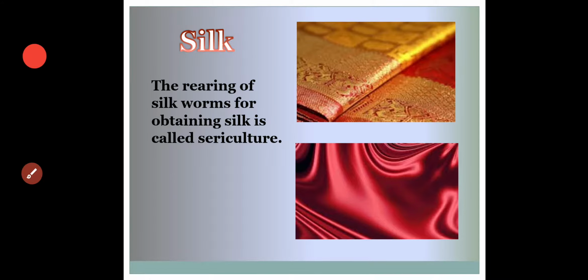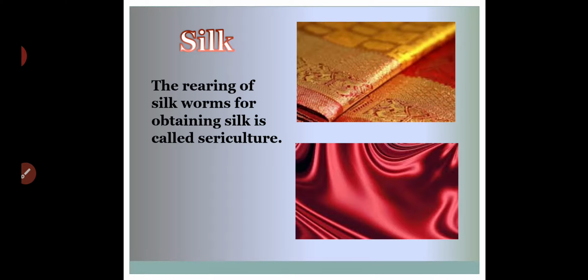They are made from silk. The rearing of silkworms for obtaining silk is called sericulture. We will see sericulture afterwards. First, what is silk? How do we get it? We get it from one insect, the silk moth.